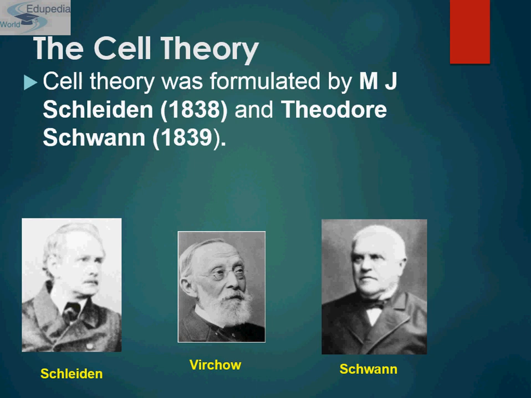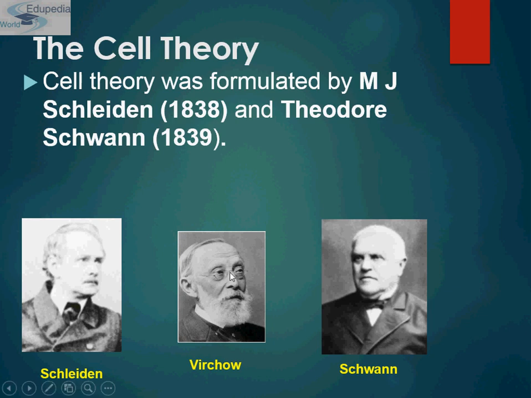In 1838, German botanist Schleiden studied a variety of plants and concluded that all plants are composed of cells. The next year, German zoologist Schwann reported that animals are also composed of cells, and he said that it is a cellular basis for all life.